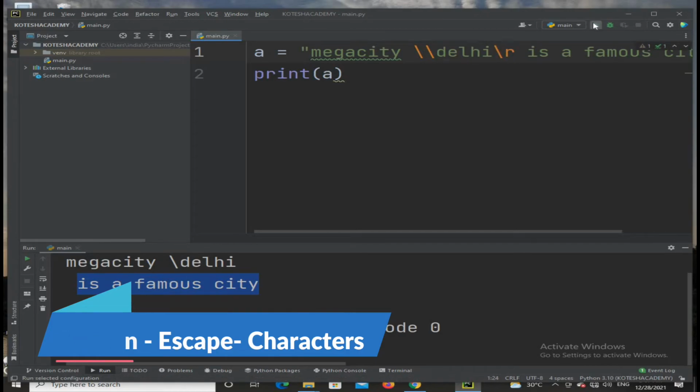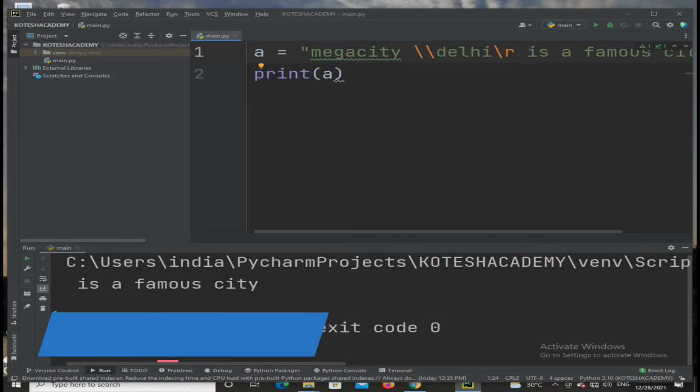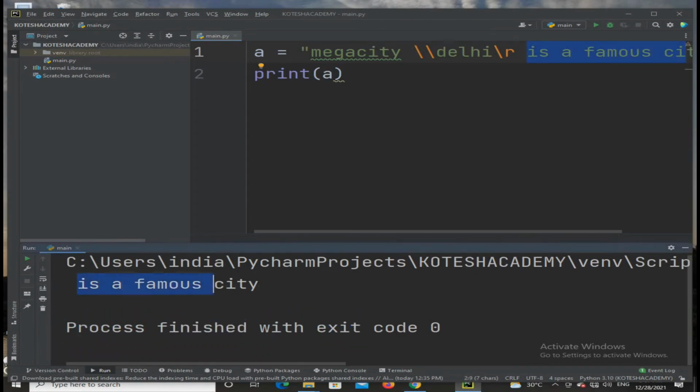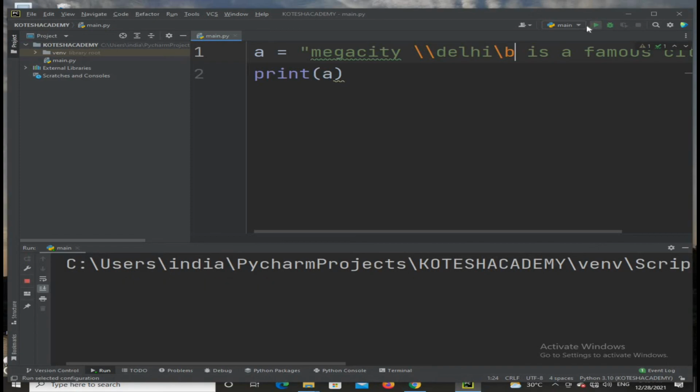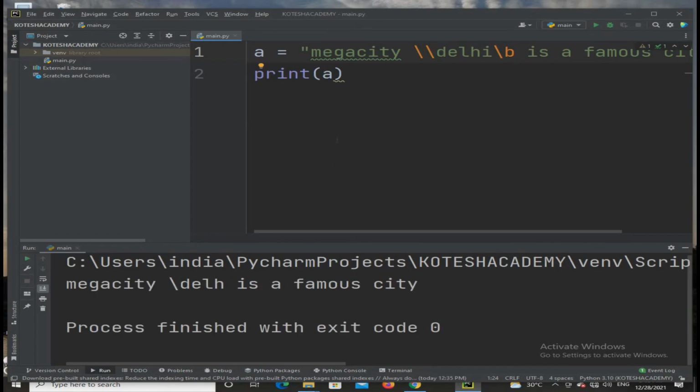Next one is r. After execution of this, the rest of the words, is a famous city, will be displayed over the start. And next, if you take t, that is a tab. After execution it requires one tab, that is one space in between, so that's why we have the gap. Next one is b. What is the meaning of this? b is nothing but backspace, so it removes one character. So this is the example for Python escape characters. Thank you.